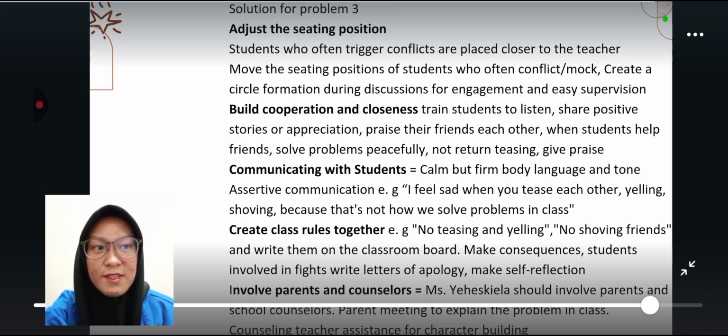For example, no teasing and yelling, no shoving friends, and write them on the classroom board. Make consequences for the students involved: invite them to write letters of apology and make a self-reflection. Involve parents and counselor. Ms. Yehaskiela should involve parents and the school counselor: a parents meeting to explain the problem in class, and the counseling teacher's assistance for character building.